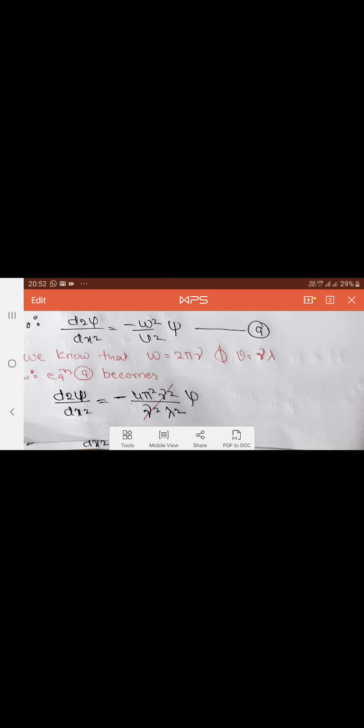So let us see what happens if you put the values. Omega is 2 pi nu, becomes 4 pi square nu square, with a negative sign. V is nu square into lambda square in the denominator, along with the psi. So this nu square from the denominator and numerator you can cancel out.